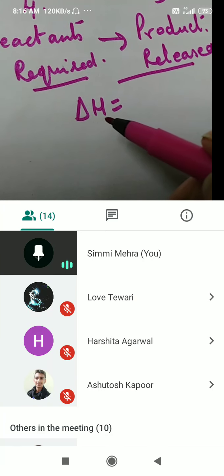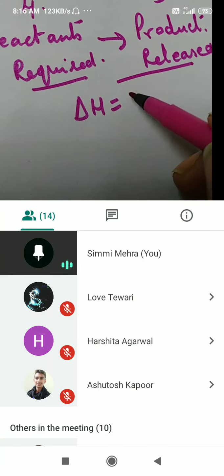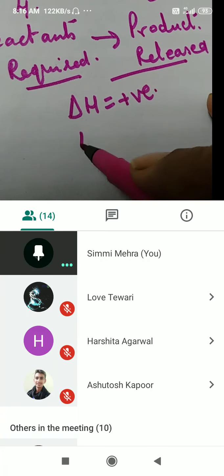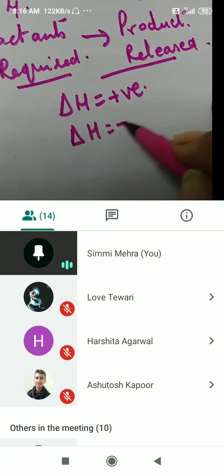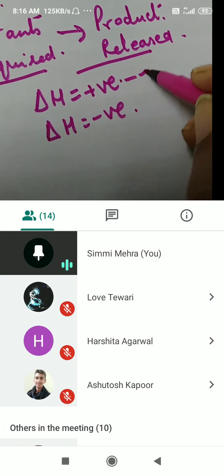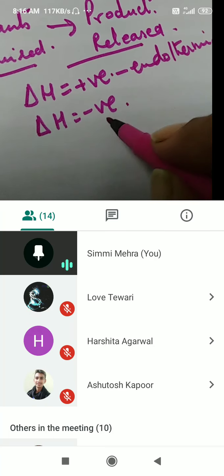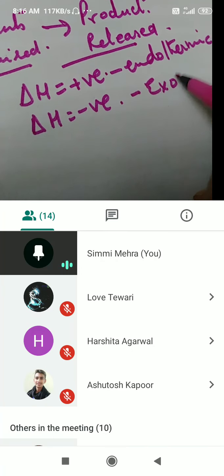If delta H is positive, what will happen? The reaction is endothermic. If it is negative, it is exothermic.